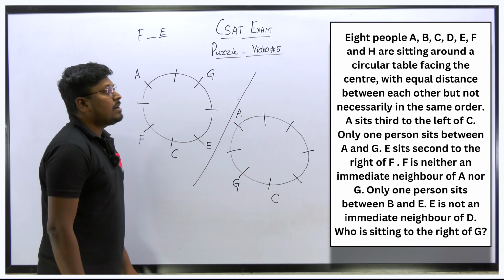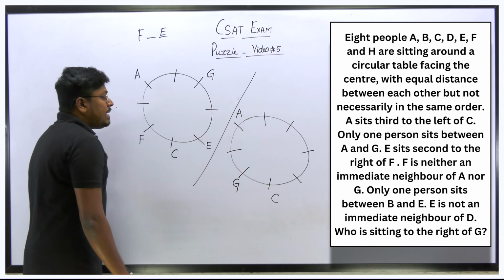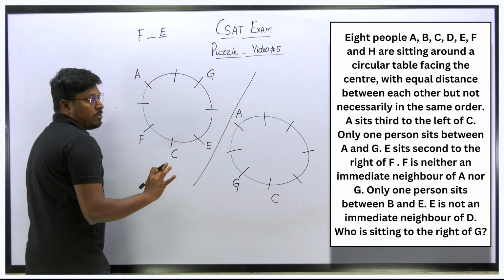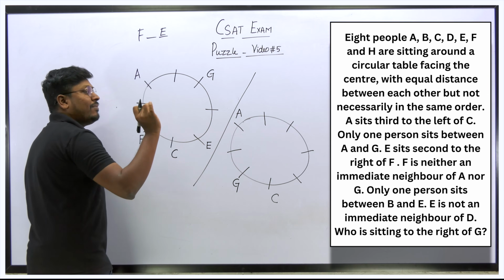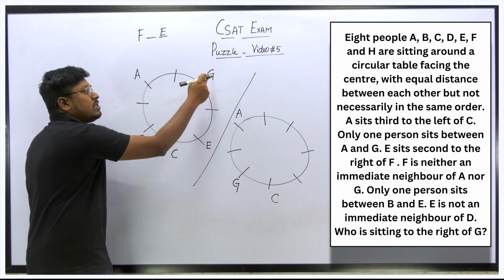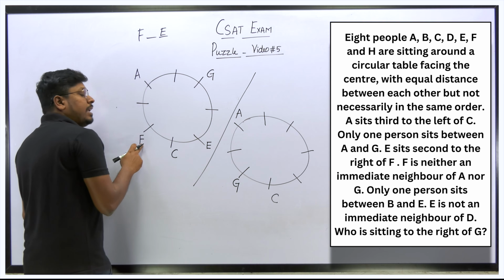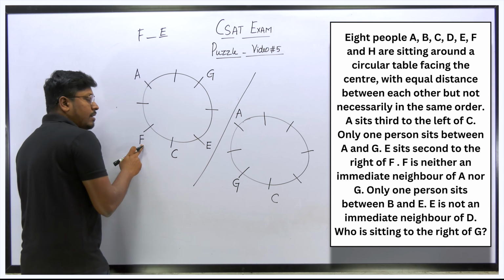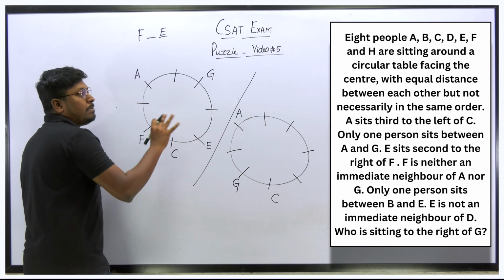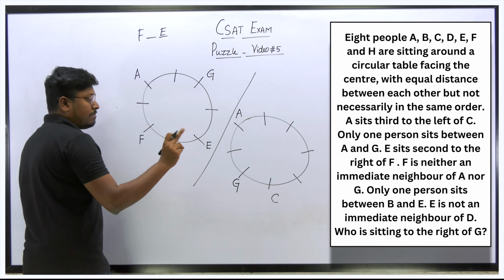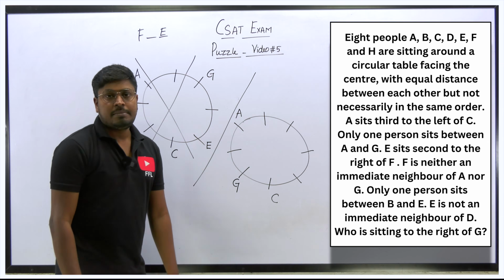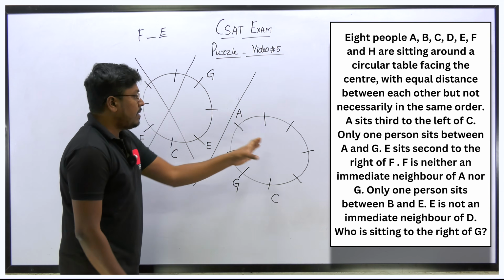Only one person is between B and E. So between B and E there is a gap of only one, right? Already we have fixed E here. We can't fix B here, because this is the place for G. Similarly we can't fix B here, because if I fix B here, we already know that F is placed here. So there is no chance of fixing B, and it is not possible to keep a gap of one between B and E. So we can surely say that this complete possible diagram is wrong, because we can't fix the person B. Now let me move on to the other diagram.